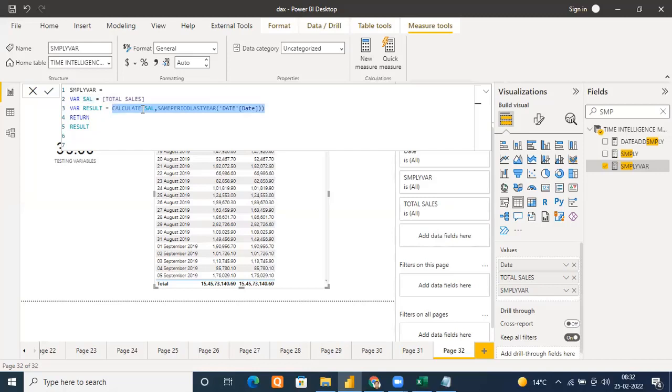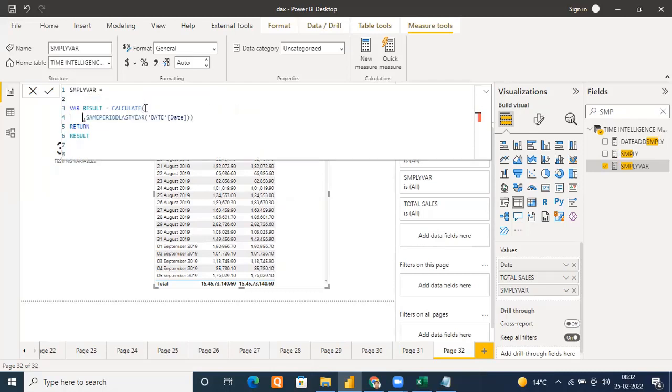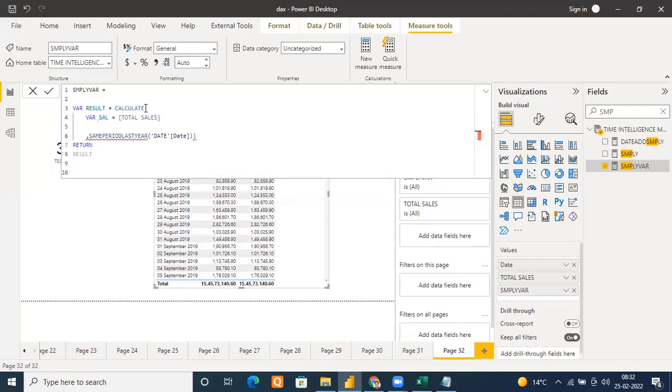So ensure that the calculation you are mentioning happens inside the calculate. Then there is no problem. Actually, the problem is that it is happening before the calculate. If you ensure that it happens in the calculate, then there is no problem. And I told you, you can declare a variable inside a variable. So what I'm going to do, I'm going to copy this. Control X. Before this, I'm going to delete it. I'm going to press Shift Enter. And here I'm going to paste my variable, this total sales. Shift Enter. Again, Shift Enter.